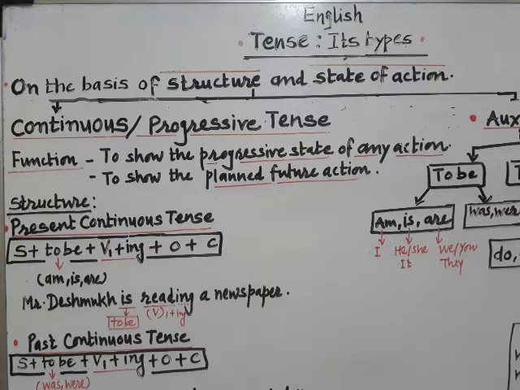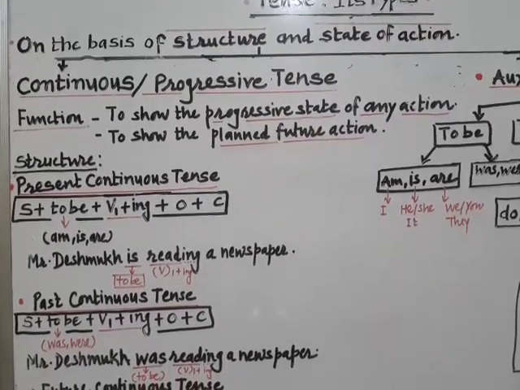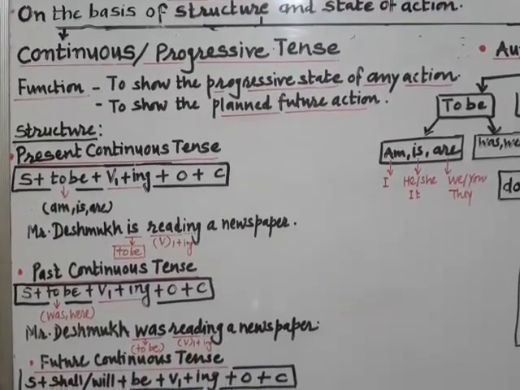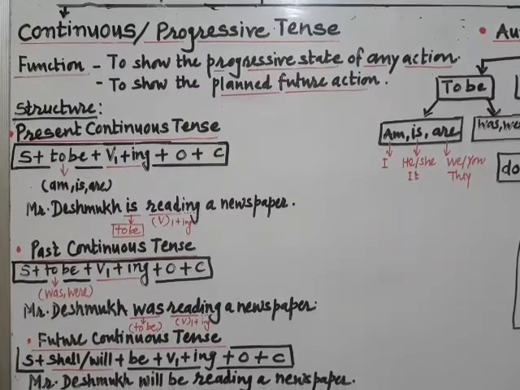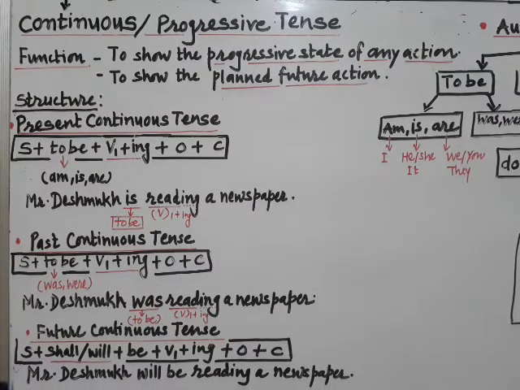Now about the second form, that is past continuous tense. You can watch here the structure of past continuous tense. Again, there is hardly any difference between these two structures. Subject, again to be's form here, and also here.